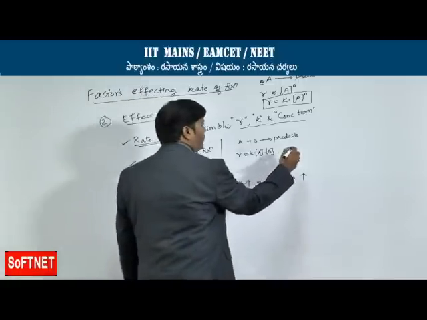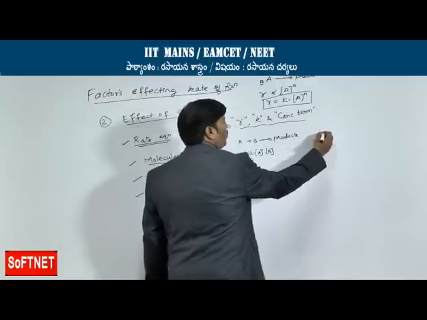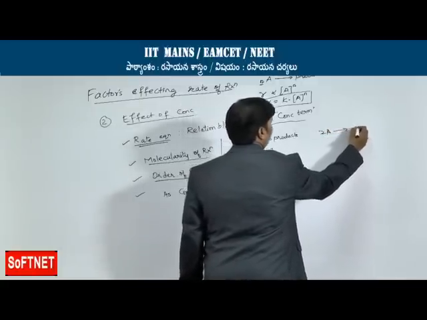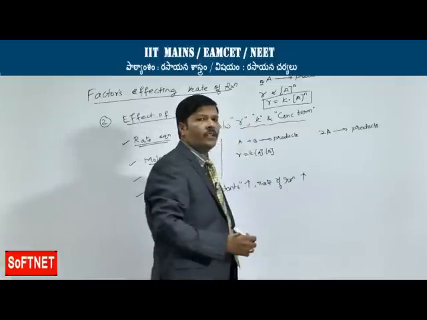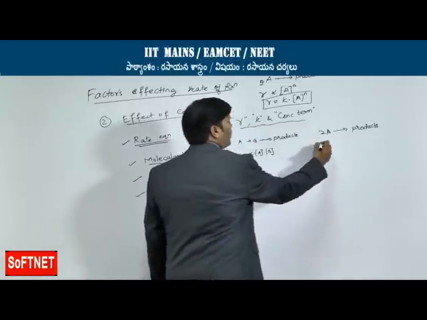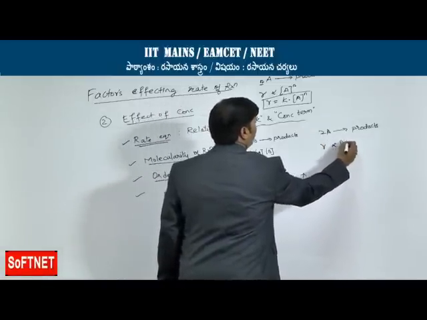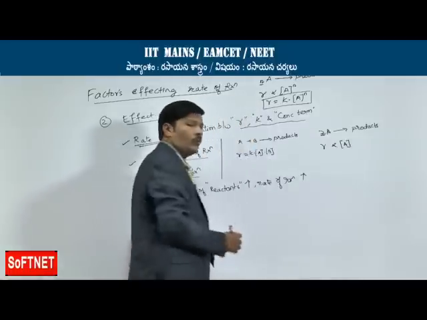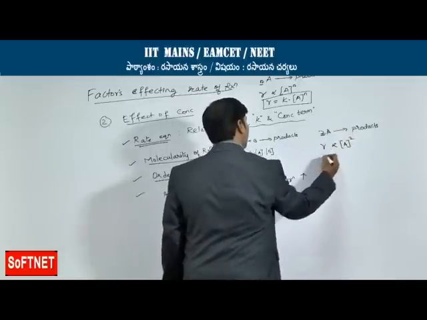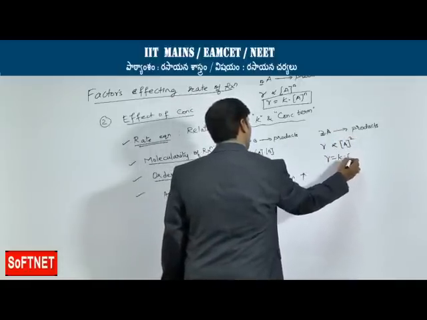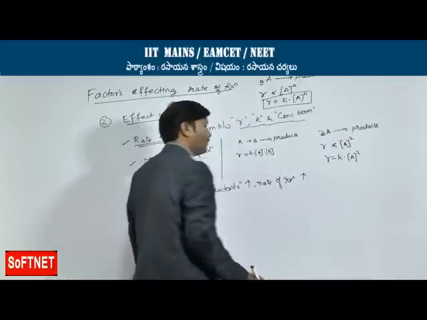Suppose you are taking one more reaction, 2A gives rise to products. Then rate is directly proportional to concentration of A. Now, the molar coefficient is 2, so that has to be raised to the power of 2. Therefore, r is equal to K into concentration of A to the power of 2.